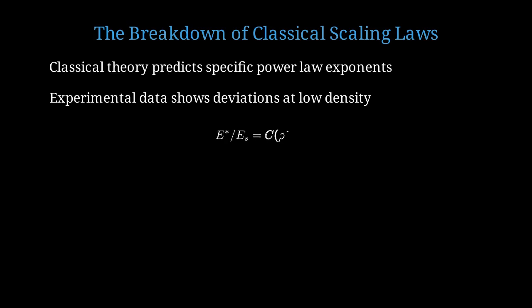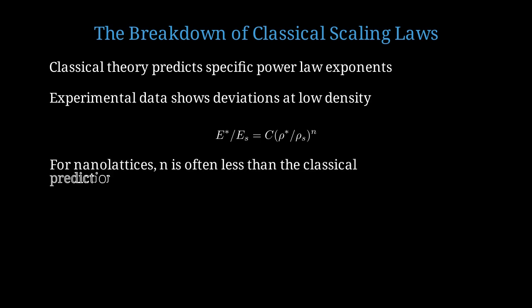We can write E star over E_S equals C times rho star over rho_S to the power n, where C is a constant and n is the scaling exponent. For many nanolattices, the measured exponent n is less than the classical prediction. This means they perform better than expected.